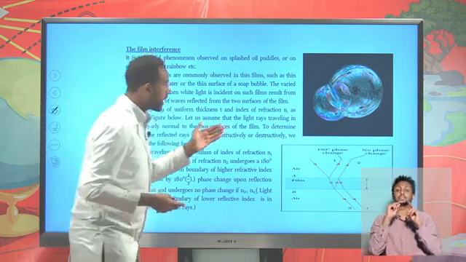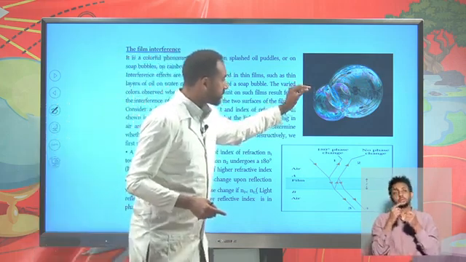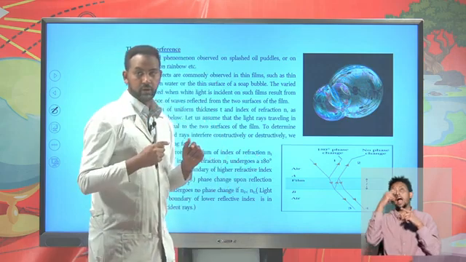Okay, here you can have the thin film, might be a soap bubble. The soap bubble has a higher layer and a lower layer.